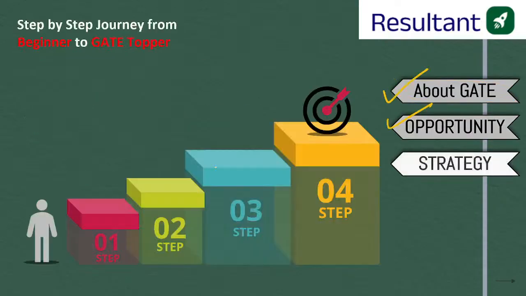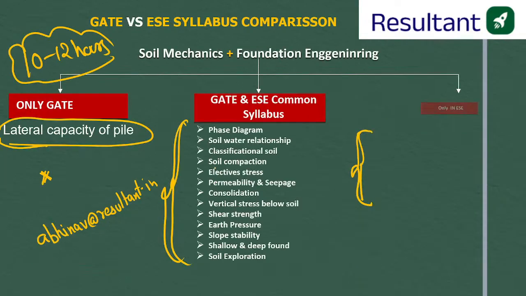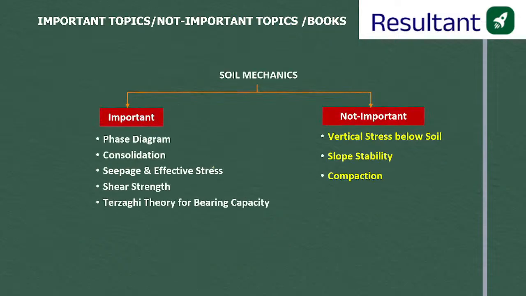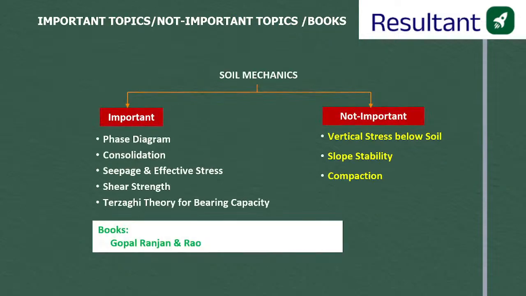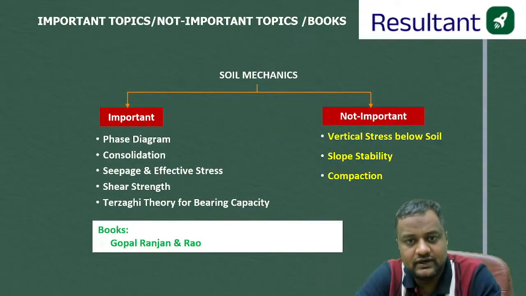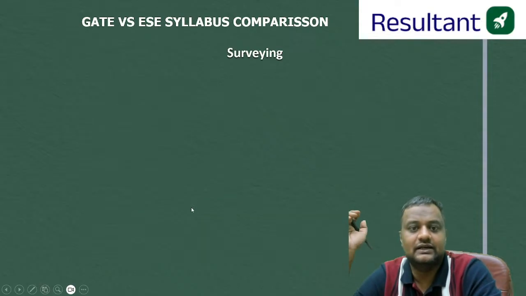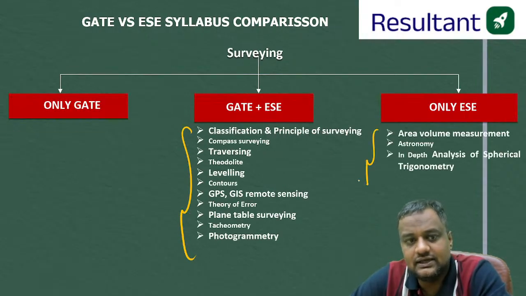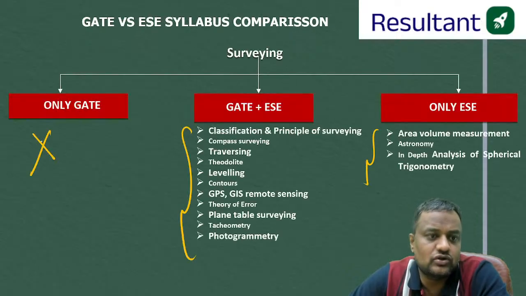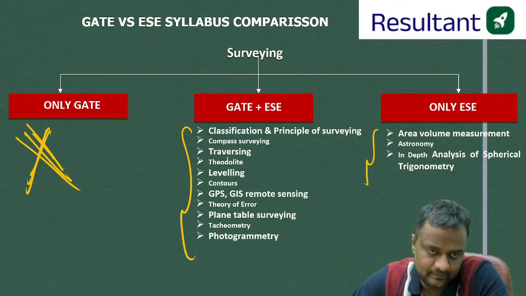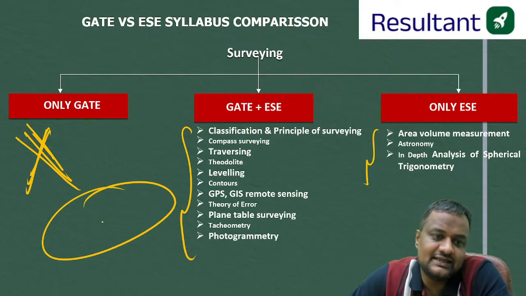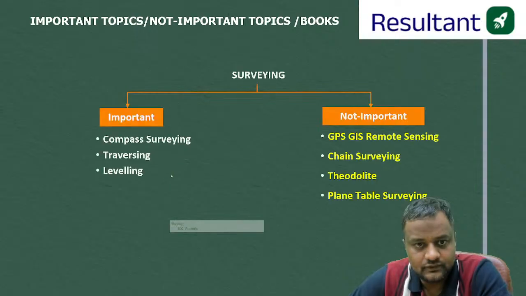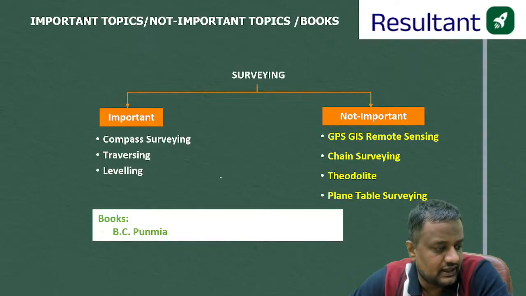Okay, abhinav@resultant.in. Similarly, for soil mechanics, what is important and what is not important, I have made that also. And not only for soil, for every subject I have made this. You can see later on. Like surveying, this is what is in GATE and ESE, this is what is only in ESE, there is nothing which is only in GATE. For most of the subjects you will not get anything only in GATE, because most of the time ESE is a superset of GATE. For surveying, I have told what is important and what is not important.